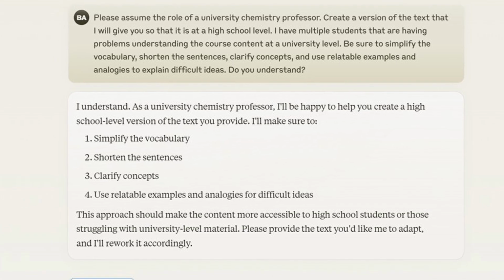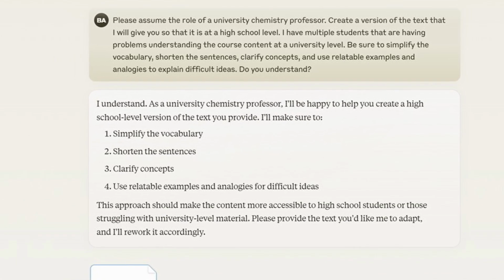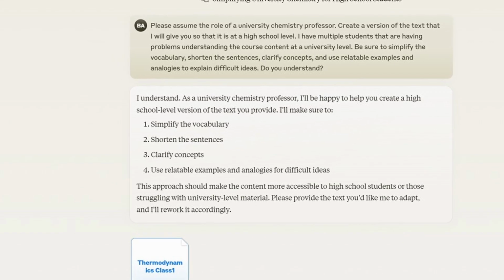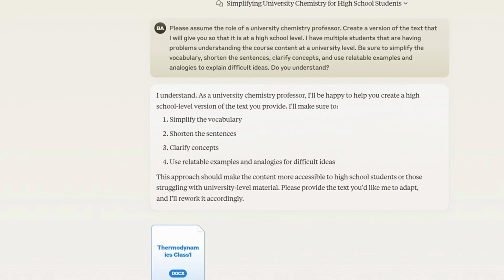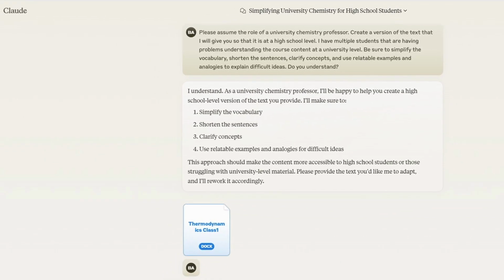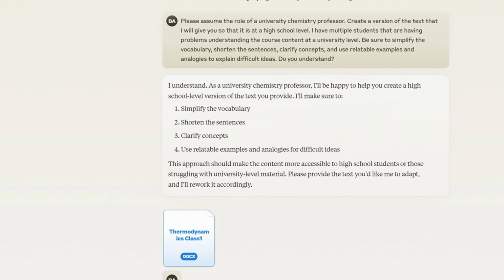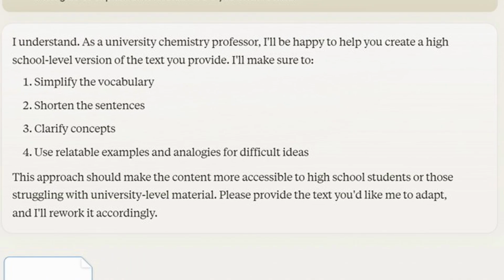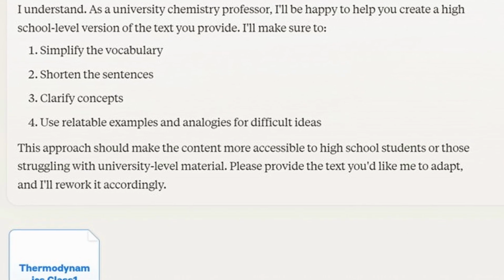Now, in this case, I am using another AI because I want to ensure that you understand that different AIs can do different things. And sometimes you might want to use different AIs to see different results. So in this case, I'm using Claude, which is an AI that's been developed by Anthropic. I'll go in and I'll pose that, and then it says, I understand as a university chemistry professor, I'll be happy to help you create a high school level version of the text you provide. And now I simply just upload my text.